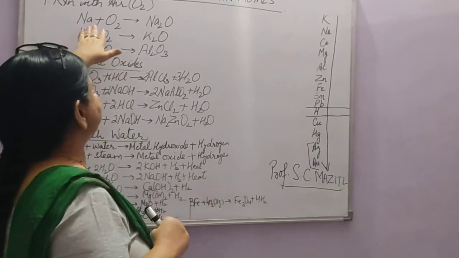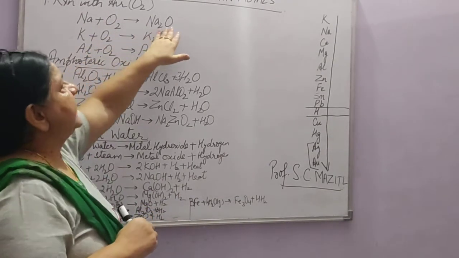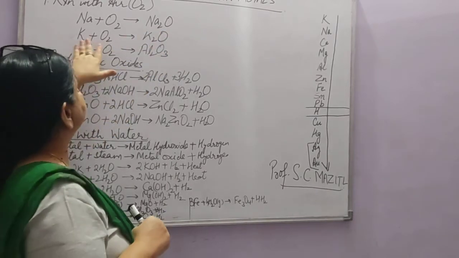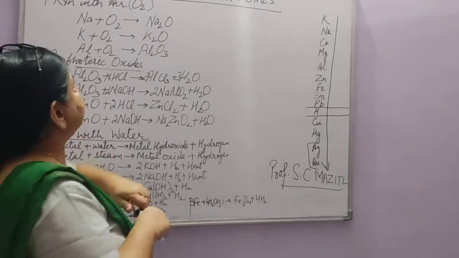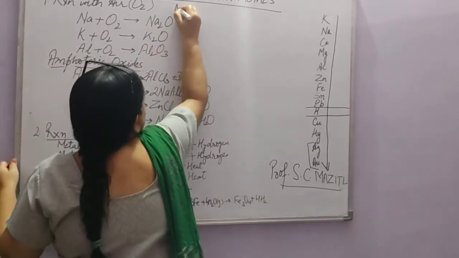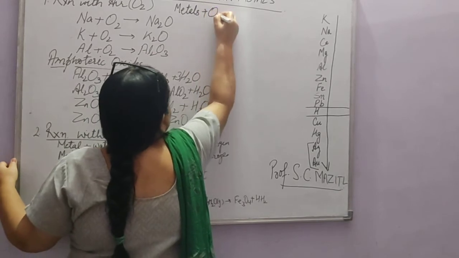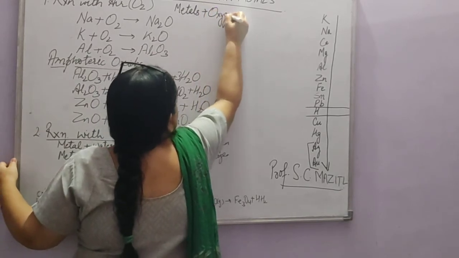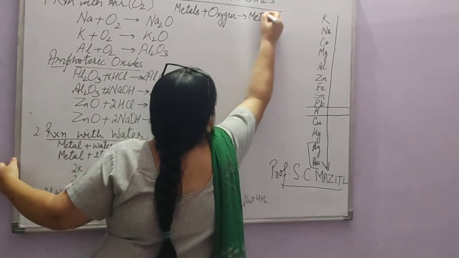So these metals like sodium, when they react with oxygen, form sodium oxide. Potassium will form potassium oxide. Metals, whenever they react with oxygen, form metal oxides.